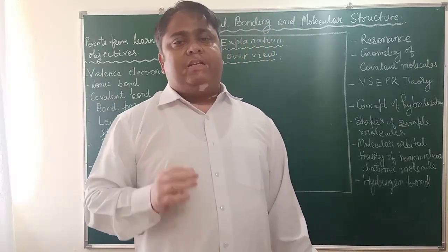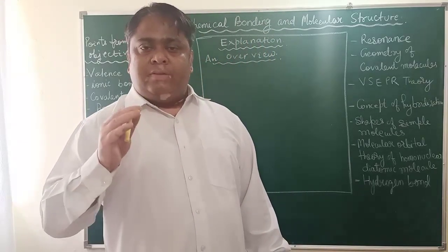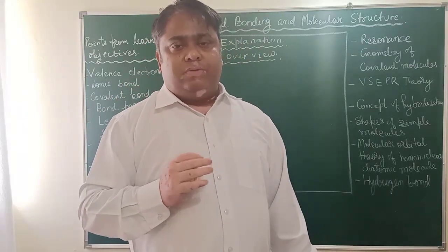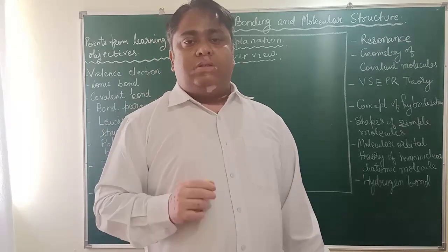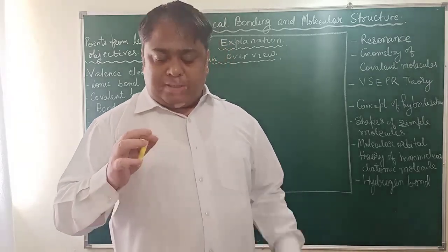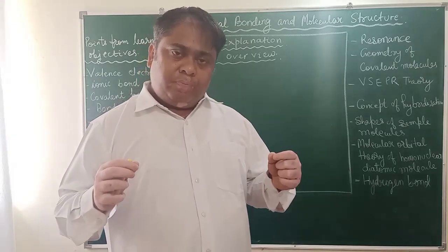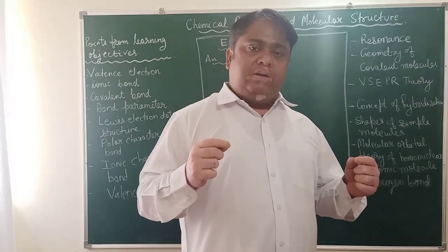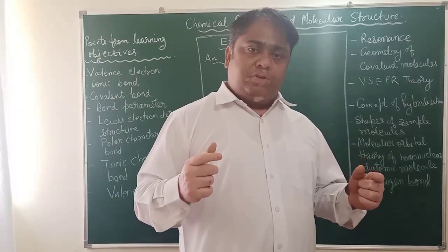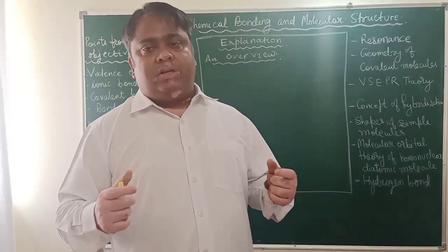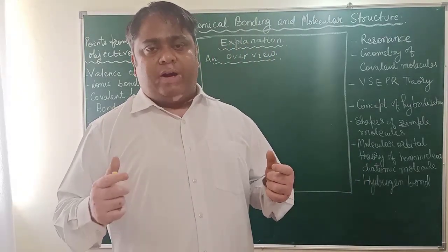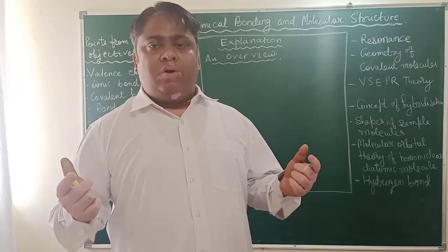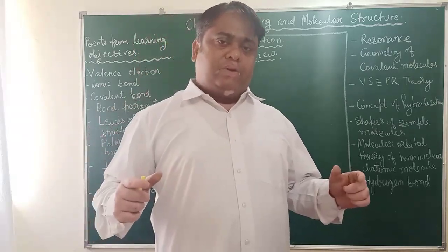Now what is that pattern of arrangement of the atoms and molecules? That pattern depends further on the property of that particular atom: how many bonds it can form, how much angle will be there between the bonds, and what will be the strength of the bond. So these three things determine the molecular structure. We will study a few molecular structures, based on which you will be able to find out the molecular structure of any molecule which will be given to you using your IQ and the basic concepts of chemistry.